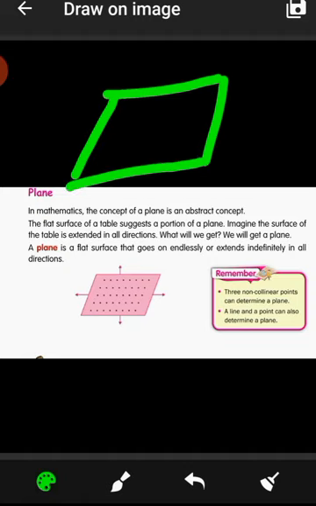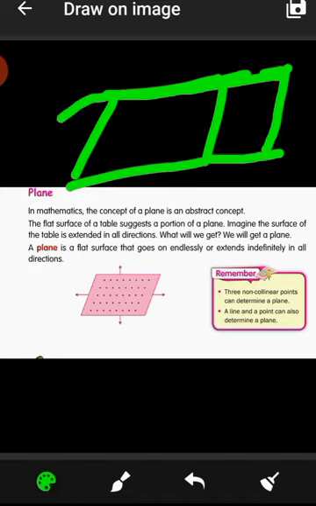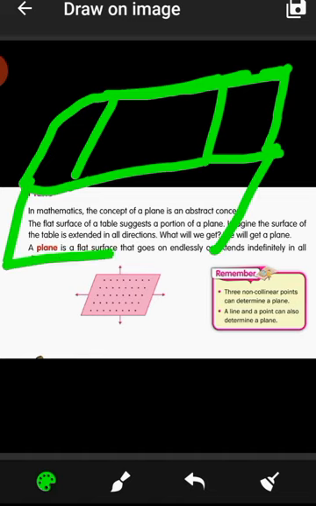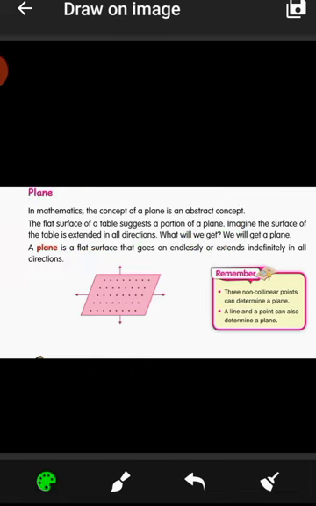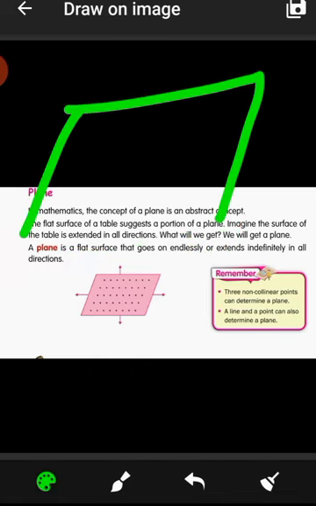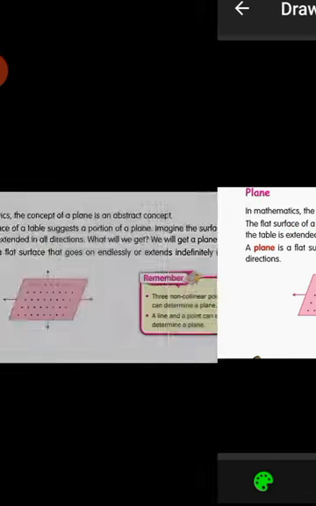Even we can increase it. Suppose more points are taken in the horizontal form, that is also a plane. It can extend downwards also. So this is a plane. It goes endlessly, or extends indefinitely, in all directions. Clear?